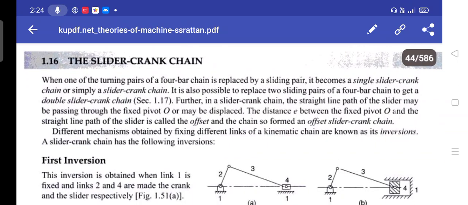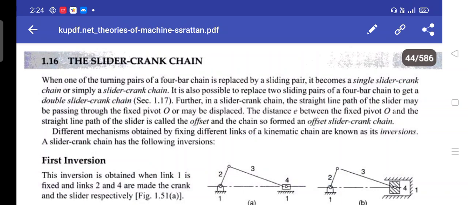So next is the slider crank chain. When one of the turning pairs of a 4-bar chain is replaced by a sliding pair, it becomes a single slider crank chain, or simply slider crank chain. It is also possible to replace two turning pairs of a 4-bar chain by sliding pairs to get a double slider crank chain.